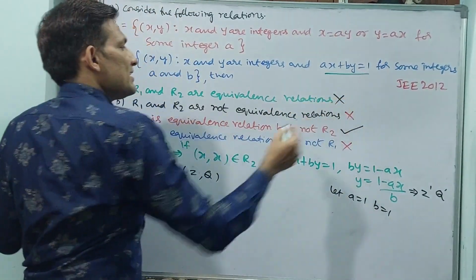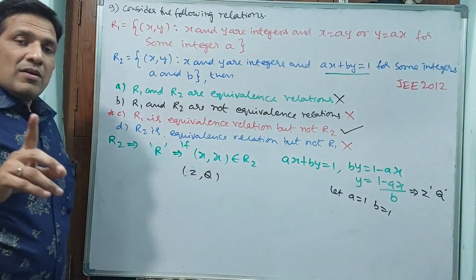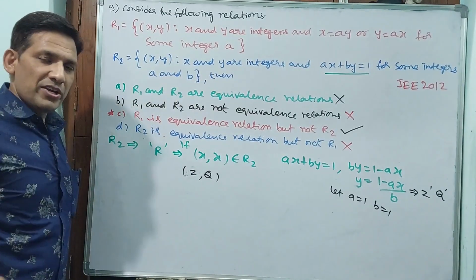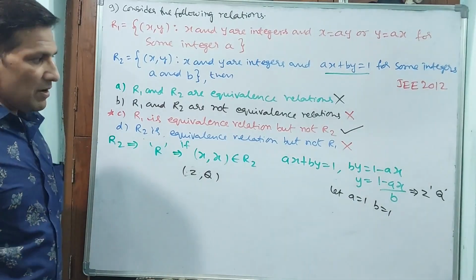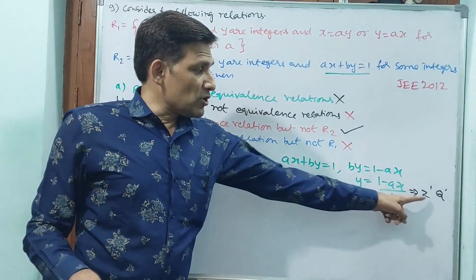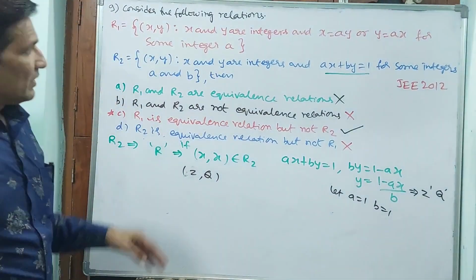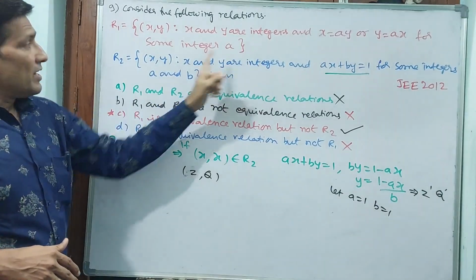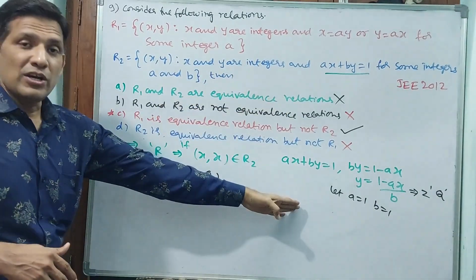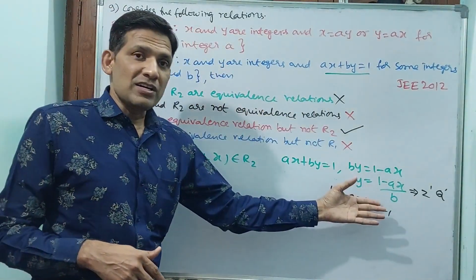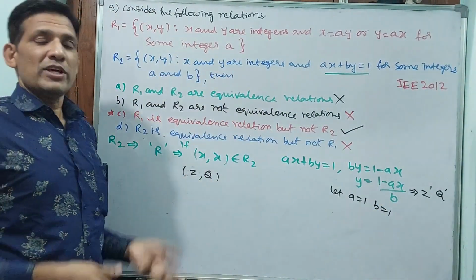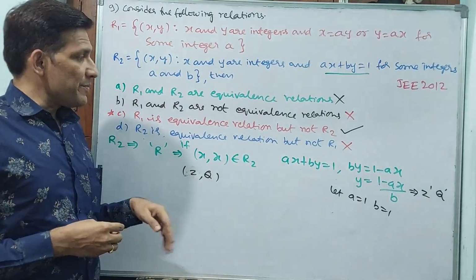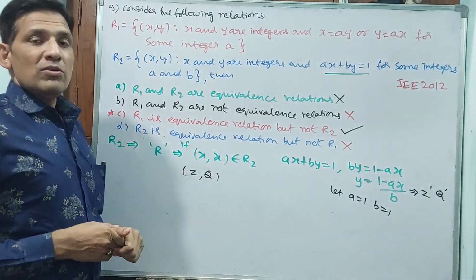Both being equivalence relations is not correct. Why? Because at least one fails. Reflexive fails, not equivalence. Symmetric fails, not equivalence. Transitive fails, not equivalence. Because here y has the possibility of coming as a rational number, not an integer. But the condition is that x and y should be integers. Then only is there a relation. If rather than an integer a rational number is coming, then there is no relation, that's all. x and y should be integers, but y is not going to become an integer. That is why this will happen. Okay, now let us go for the next question.